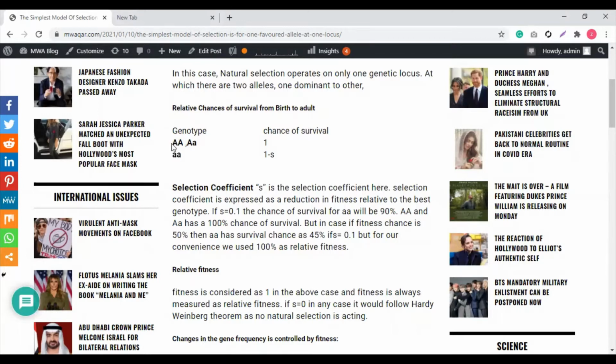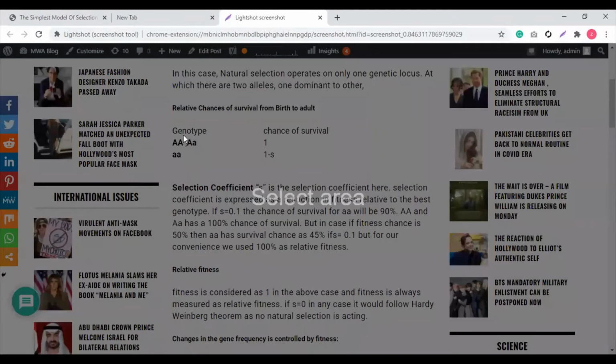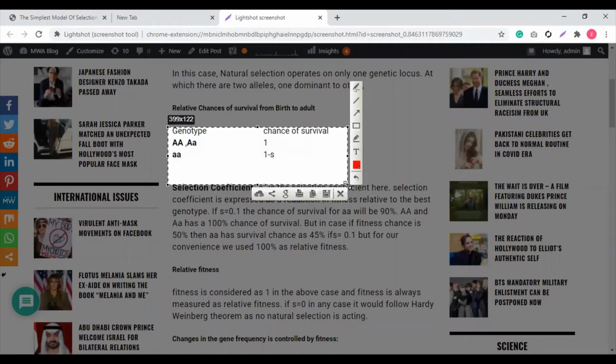If this is capital A capital A, homozygous dominant, nature will favor this genotype. And in this case, capital A, small a, nature will also favor this genotype because it holds the capital A. Let me show you like this. In this system, nature favors this particular genotype and this particular genotype.